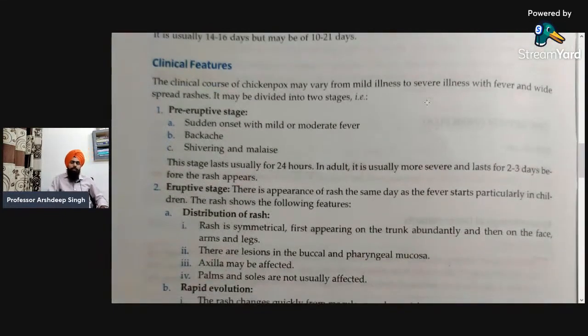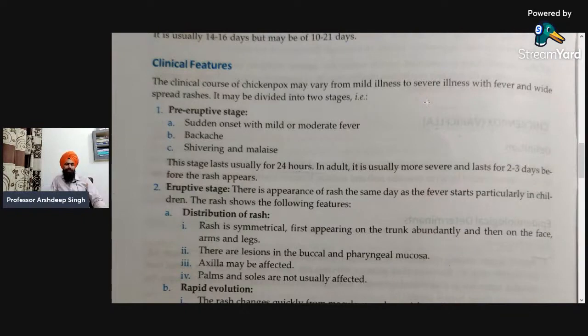What are the clinical features? So that was about the environmental factors, host factors, and the agent factor. That means a whole about the epidemiological factors, because in epidemiology the epidemiological triad consists of three things: agent, host, and environment.